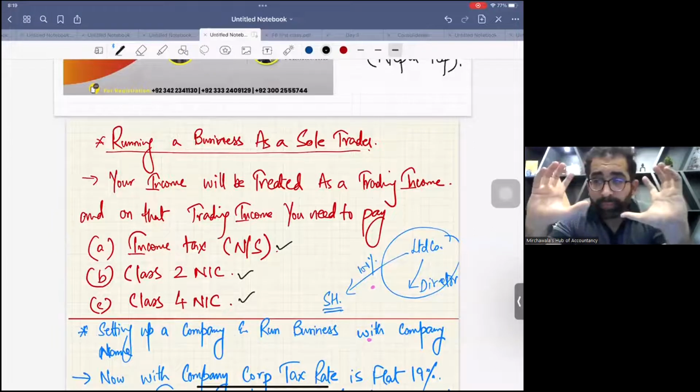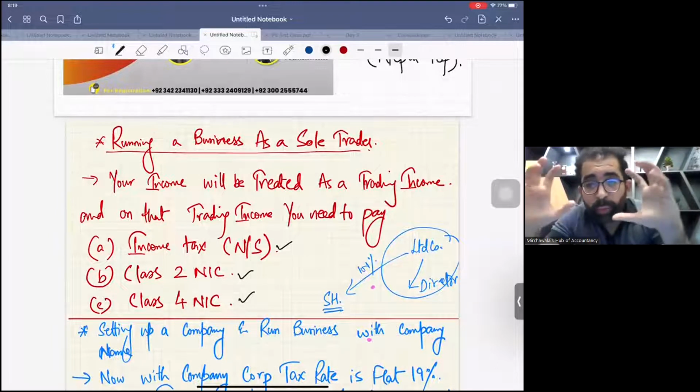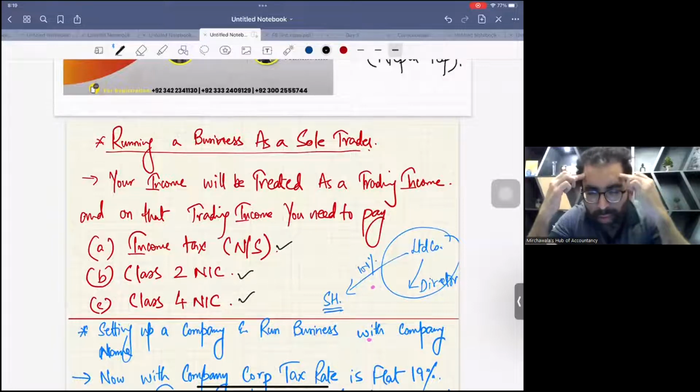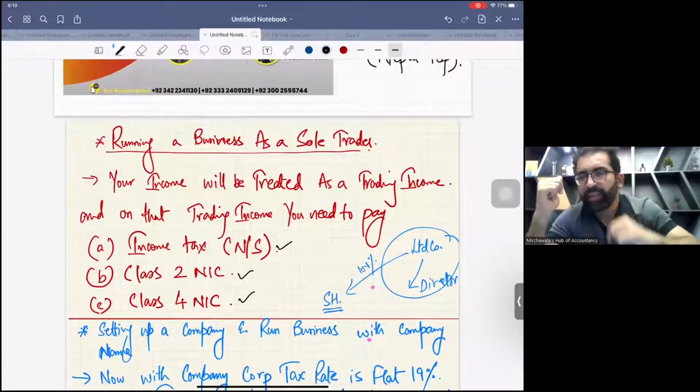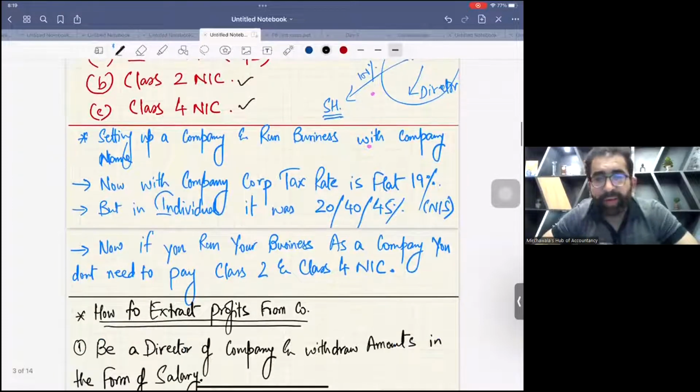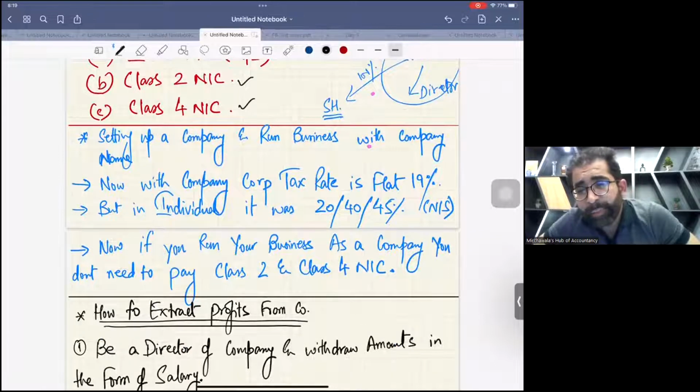Right now we are here for doing tax planning. So you just think about this issue: how to reduce your tax. Suddenly an idea popped up in your mind: why don't we run this business as a limited company?